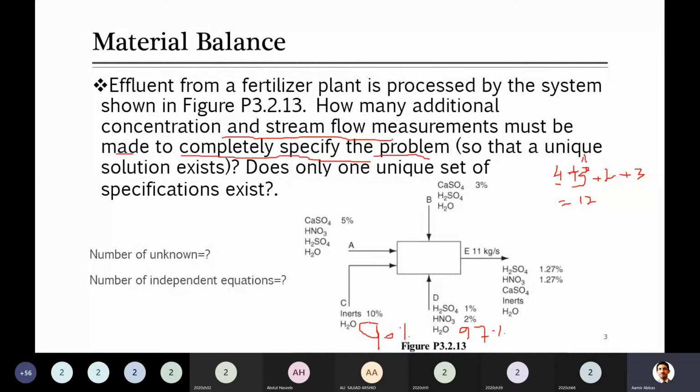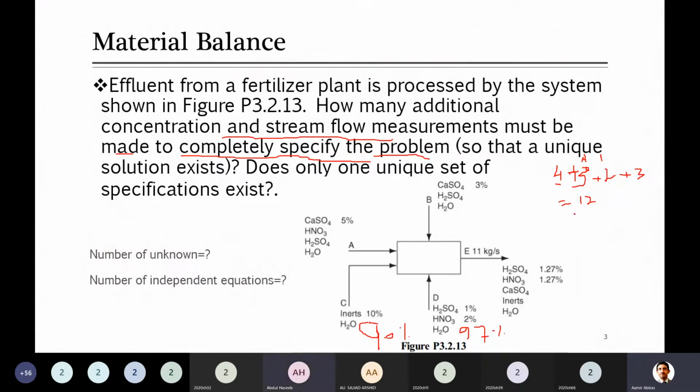Got it? Yes, sir. Okay, this is A, then B has this, and the last one is E. A, B and E. This I have written related to composition, and the first 4 are related to main flow rates.